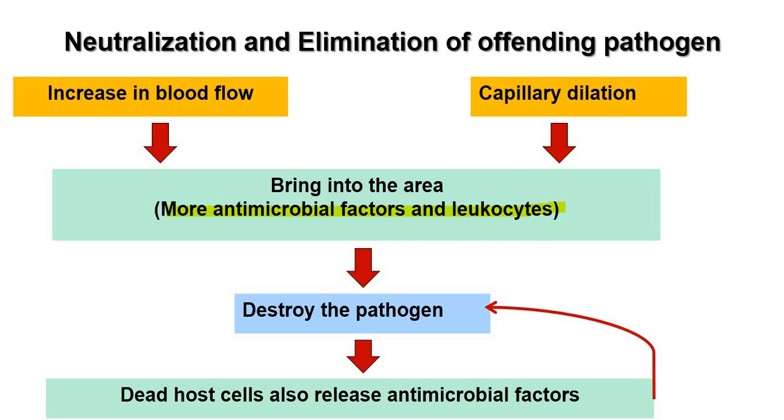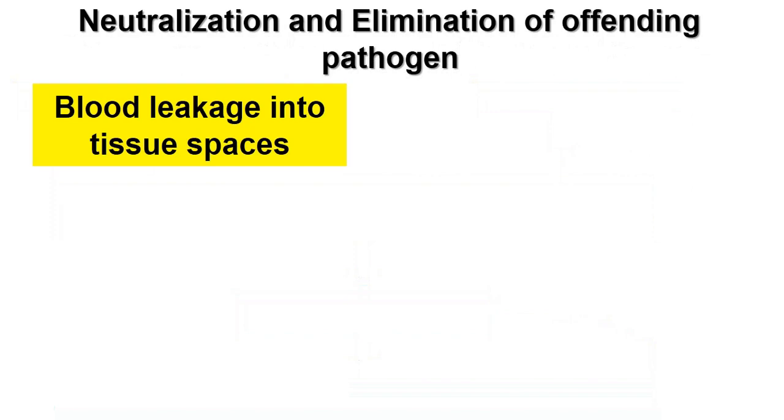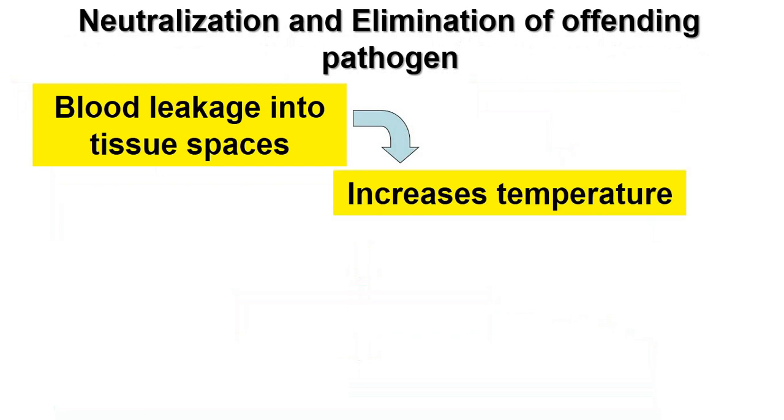In the next part, we will still continue with neutralization and elimination of the offending pathogen. In the book it is a paragraph, but I have simplified the steps so that you remember it nicely for the exam. Again, the blood leaks into the tissue space. You cannot see external bleeding, but internal bleeding is always dangerous because the blood leaks into the tissue space. Because of the blood leaking into the tissue space, there is an increase in temperature. This causes calor, or whenever you get inflammation, the surface temperature increases because of this blood leakage.